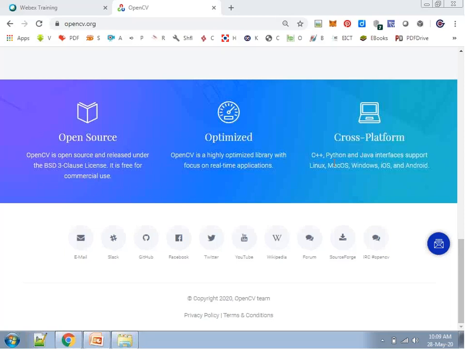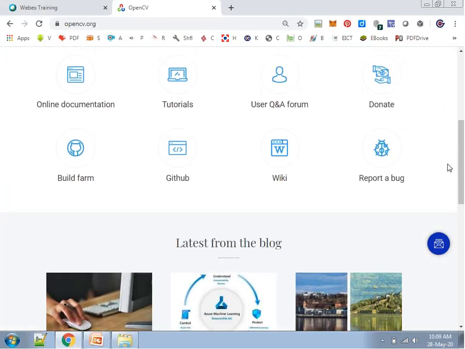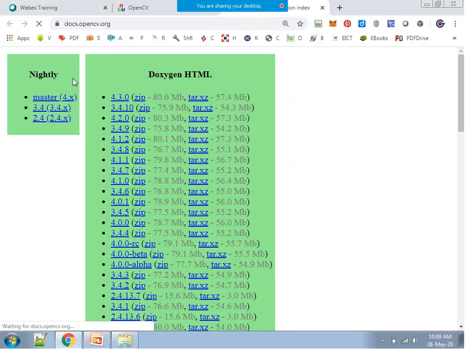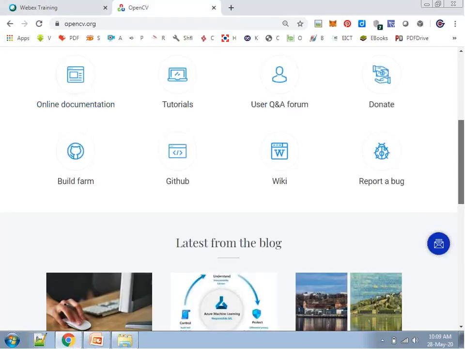You can see it is compatible with Android and iOS also, a cross-platform library. Its complete documentation is available. You can see different manuals, tutorials, and everything is available, so there is no need to worry about where we should read it from.